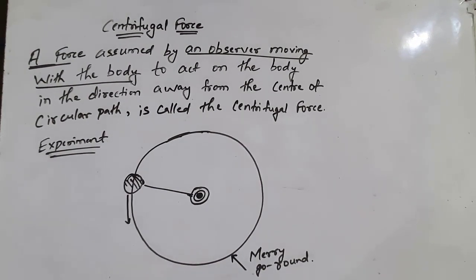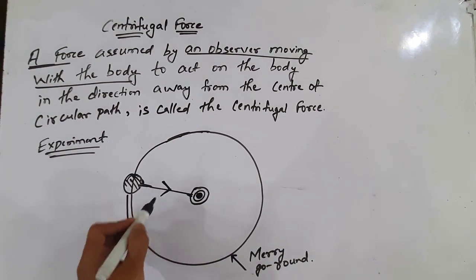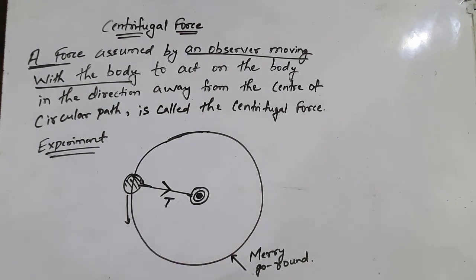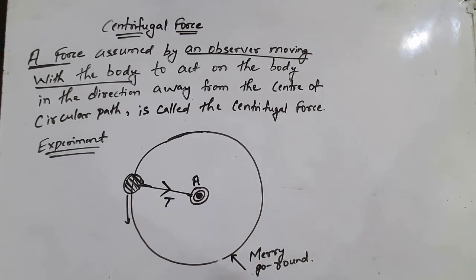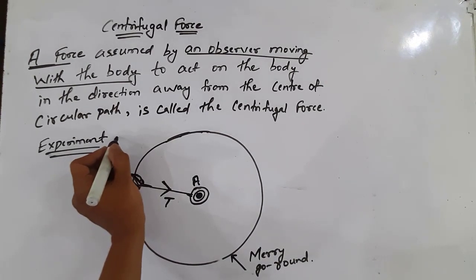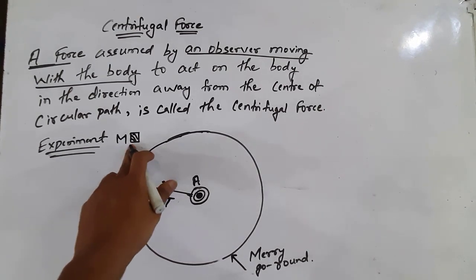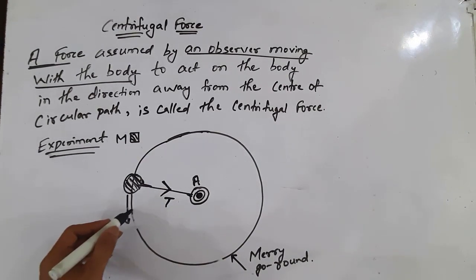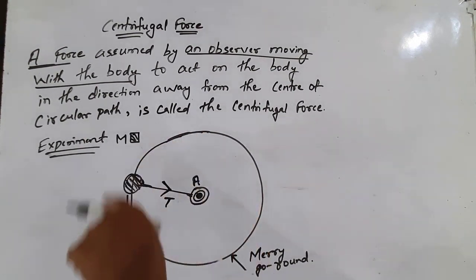And what is the reason for the tightness of the string? The tightness of the string is due to the tension which is acting towards the center of the merry-go-round. So here the ball is executing a circular motion. Now the motion of the ball is observed by two persons. The first person is at position A on the merry-go-round and the other person is at position M, which is on the ground. The observer at A is moving with the body.